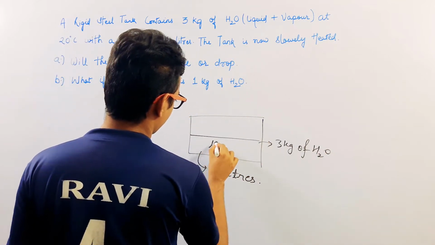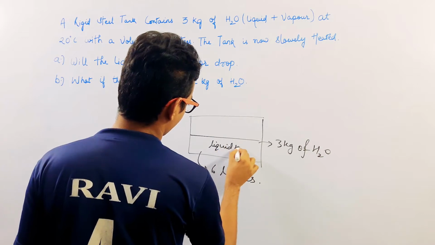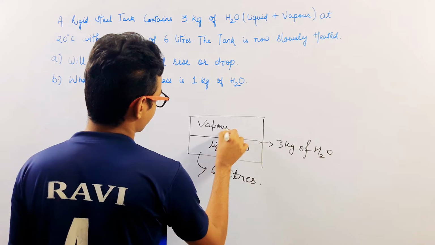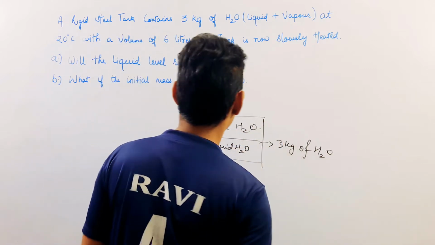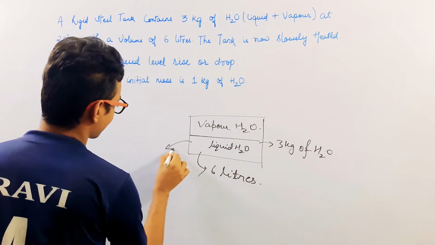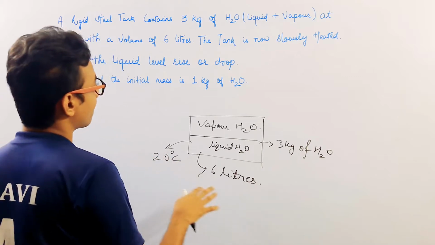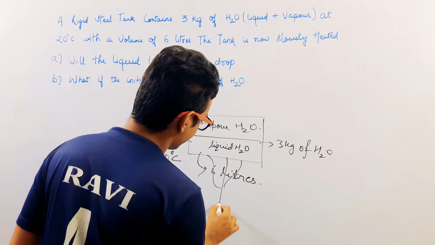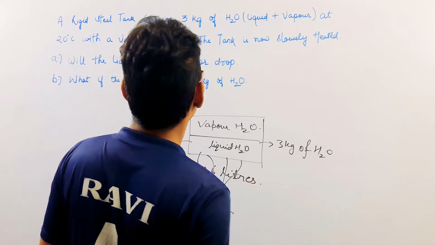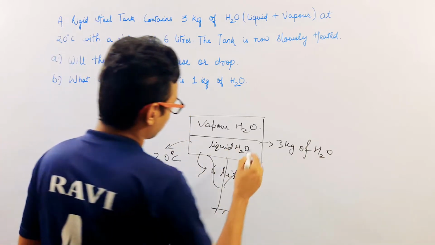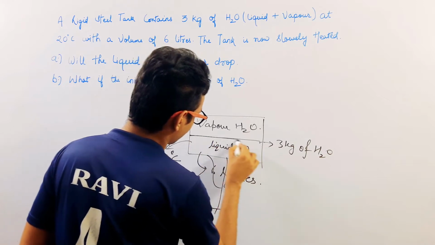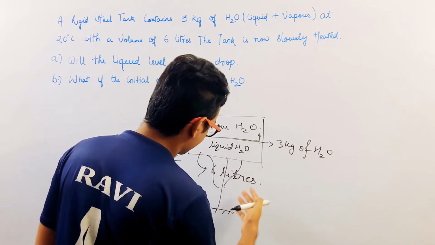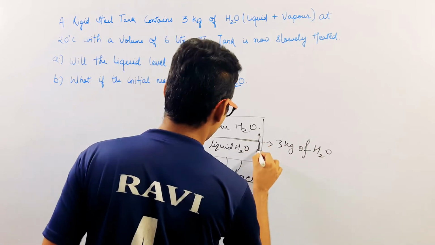So suppose this is the liquid H2O and this is the vapor H2O, and this whole tank is at 20 degrees Celsius, and now the tank is slowly heated. So the question is, what will happen to this liquid level? Will it rise as we heat this tank, or will it fall?